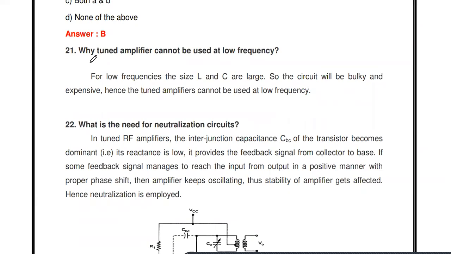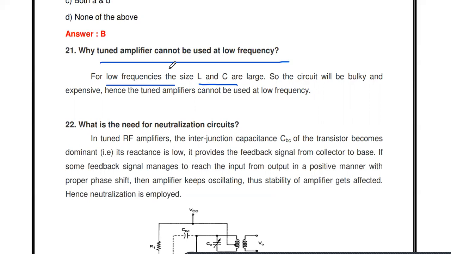Then the next one: why can tuned amplifiers not be used at low frequency? You already know tuned amplifiers are used in the RF, radio frequency range, above 200 kilohertz. If we want to use a tuned amplifier for low frequency applications, the values of L and C should be large.